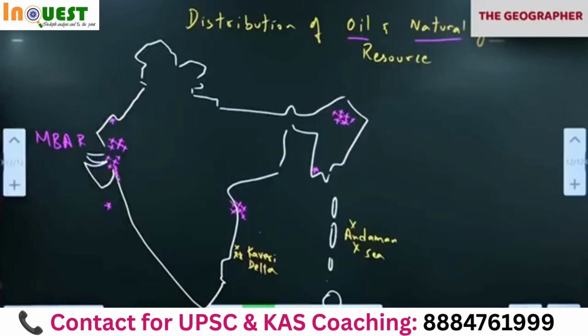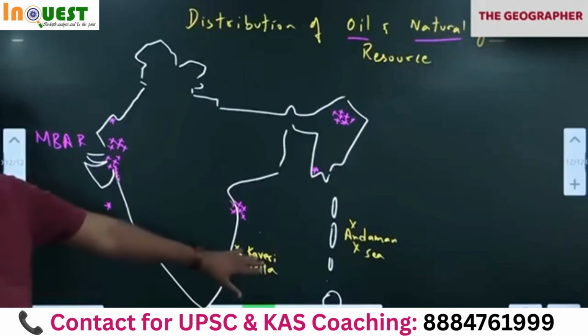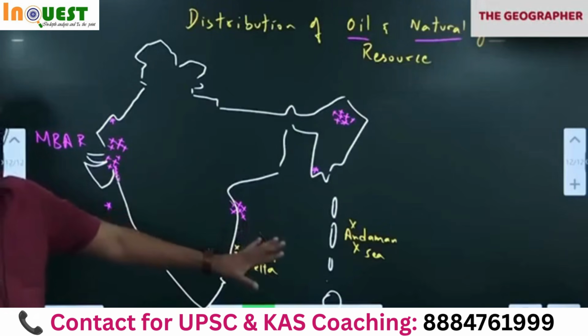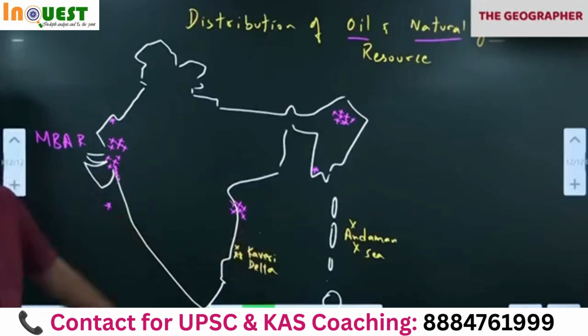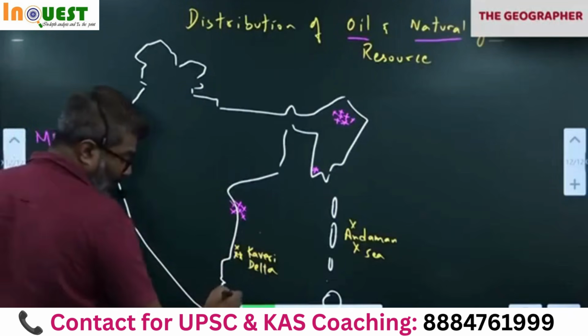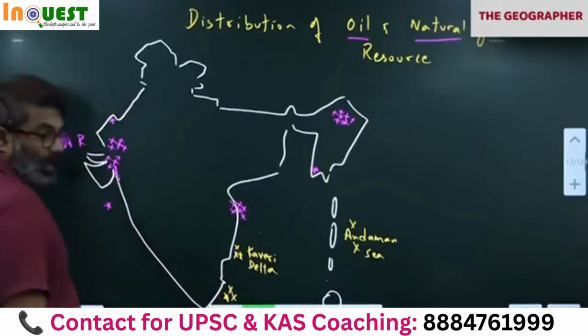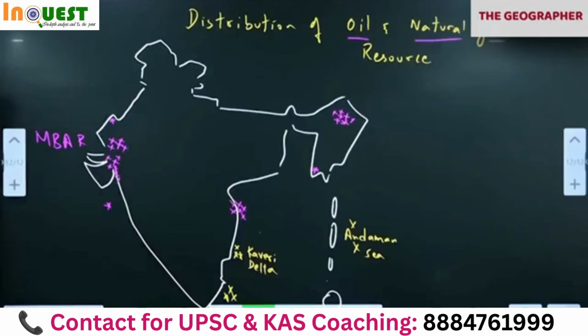Okay. That means the government as of now is exploring how to extract oil or how much is present. It's at research level now. Once sufficient oil wealth is found, they will start mining. Gulf of Mannar. Gulf of Kutch.